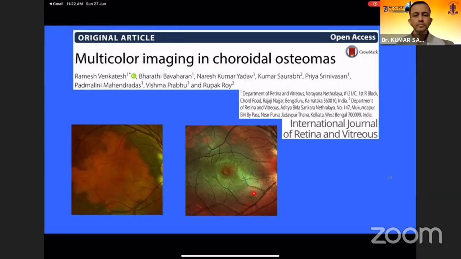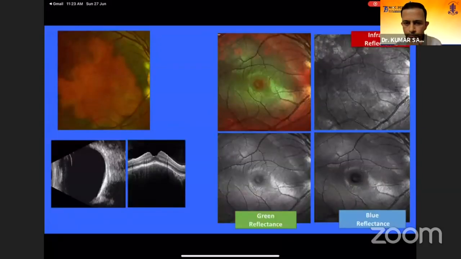Now in composite multicolor image, the greenish hue signifies that the tumor is in the ossification or calcification state, like in this case.